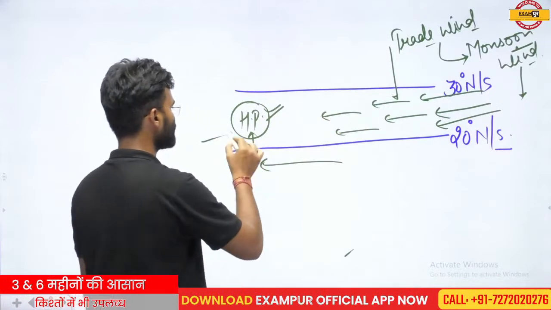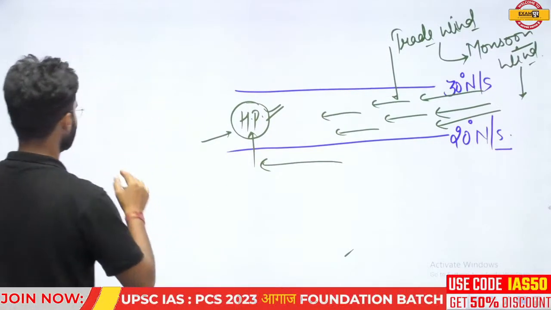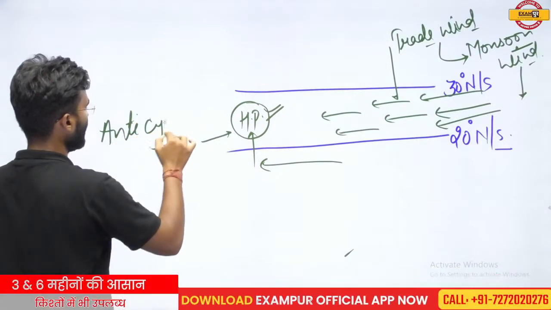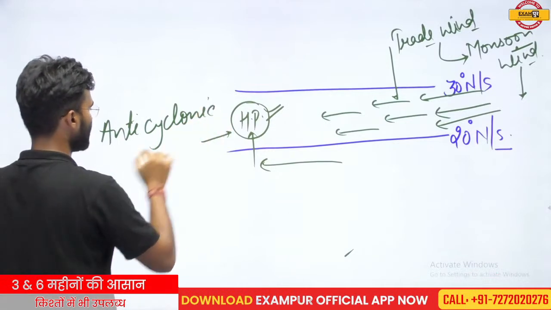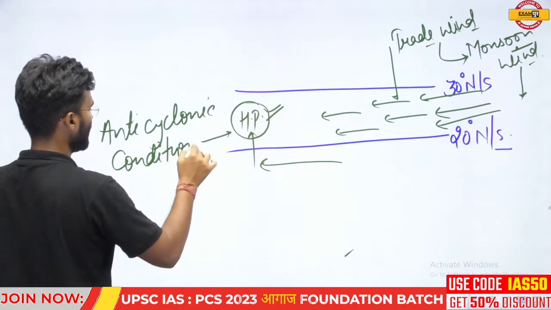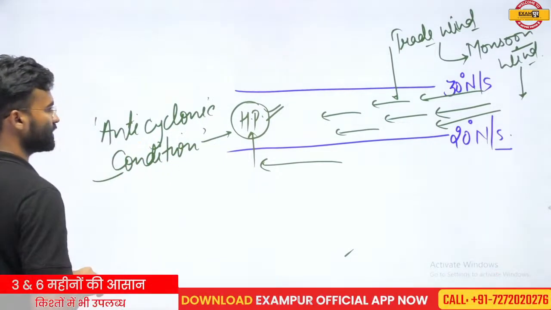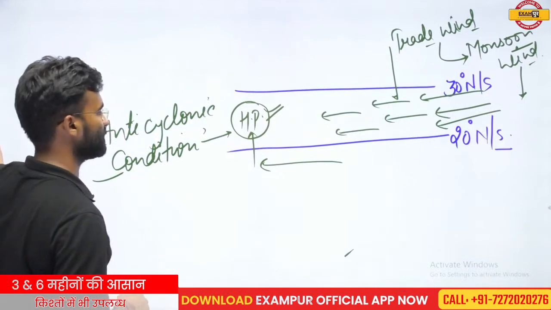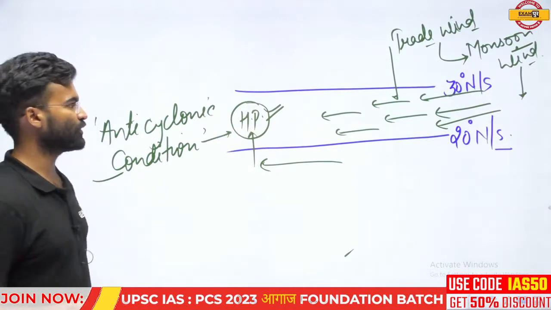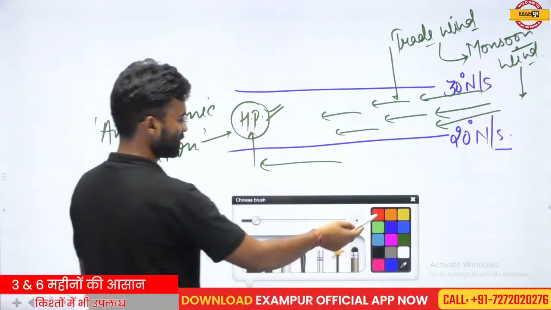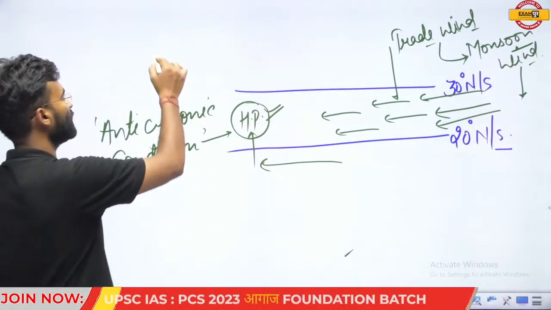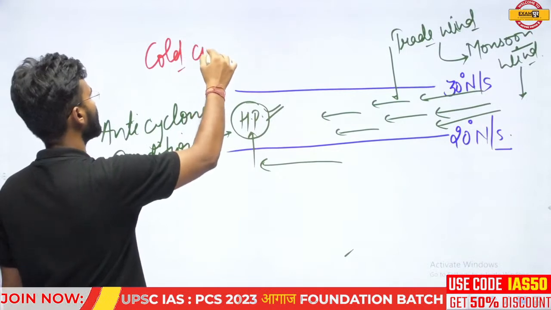Second, this is the zone of high pressure, and this high pressure zone is responsible for the formation of the anticyclonic condition, and this anticyclonic condition is not suitable for precipitation, and that is why this region does not experience precipitation, and experiences desert situation. And the third factor that is responsible for desert formation of any region is the cold current.